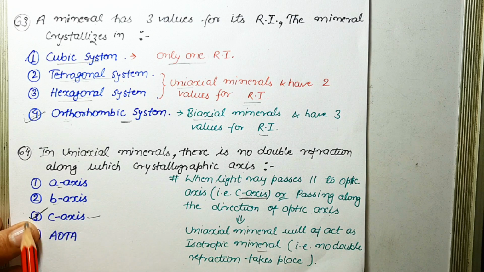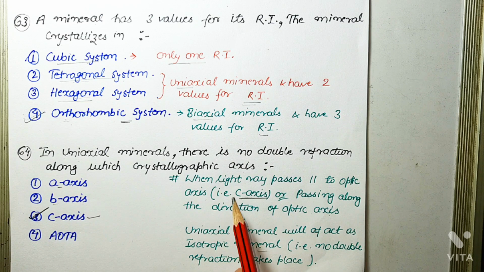Okay, so here the correct answer is C axis. The second case is when light ray passes perpendicular to the optic axis. The ray splits into two rays. Okay, the light ray splits into two rays, and double refraction takes place, and in that case birefringence is maximum.